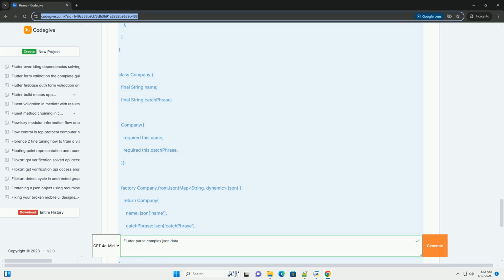9. Caching. If the API data doesn't change frequently, consider caching the data locally to reduce network requests and improve performance. You can use shared preferences or a local database, like SQLite, for caching. 10. Code organization. Organize your code into separate files and functions for better readability and maintainability. Consider creating a separate service class for API calls and data parsing.